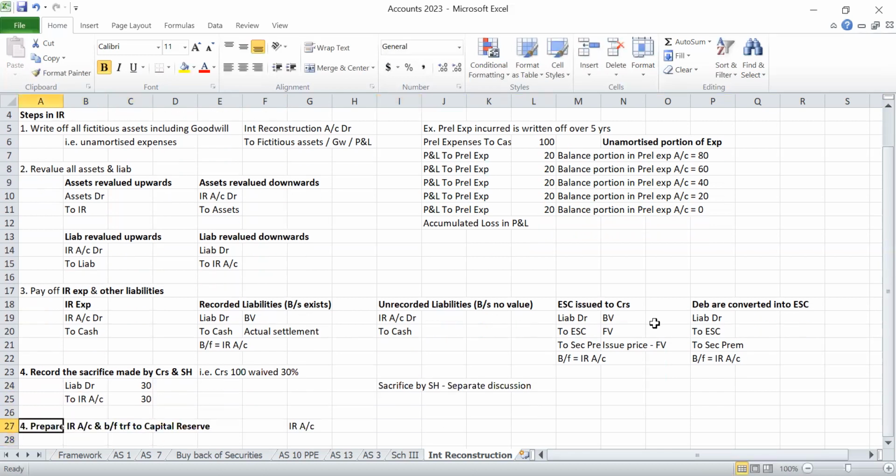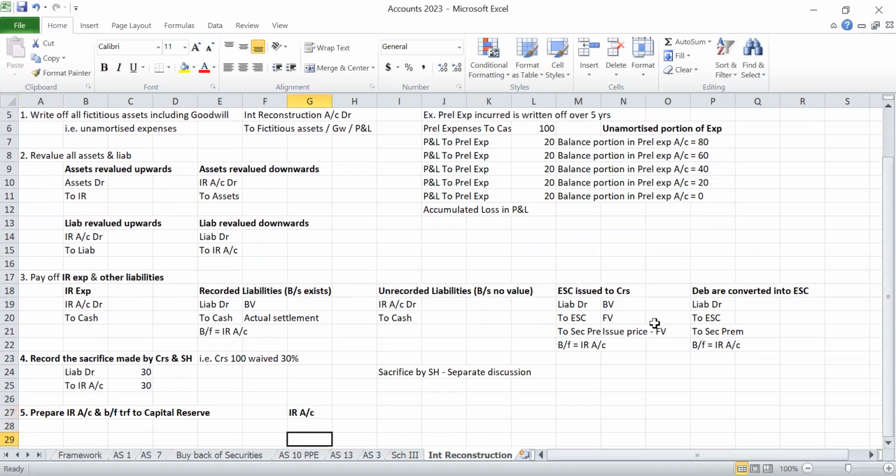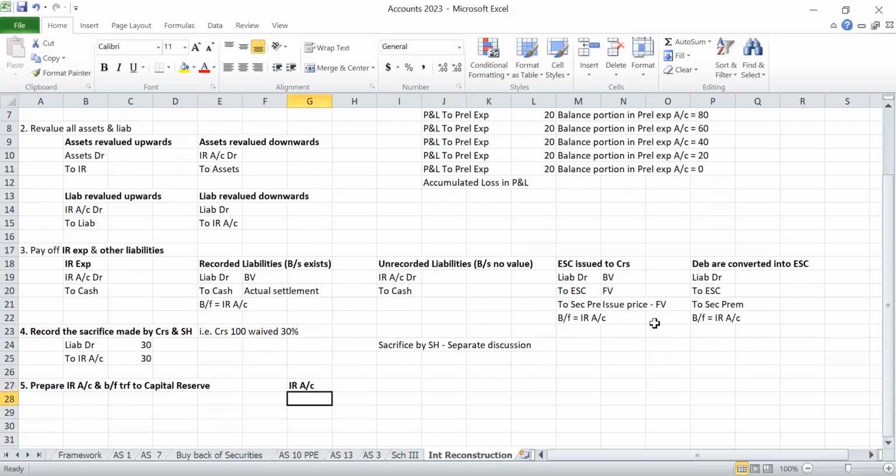Then the fifth point is to prepare the internal reconstruction account and transfer the balancing figure to capital reserve. If you prepare the internal reconstruction account, how will the ledger account look? First, the debit side: to liabilities, which is nothing but liabilities revalued downwards.